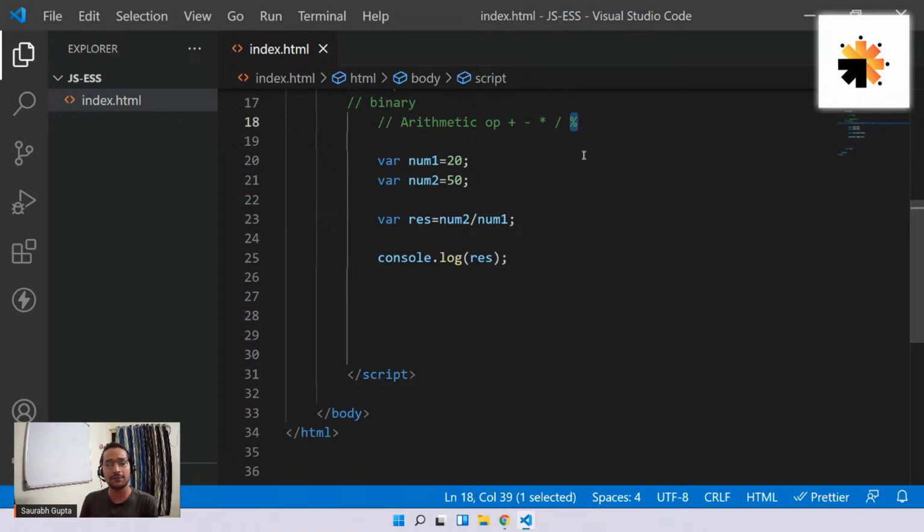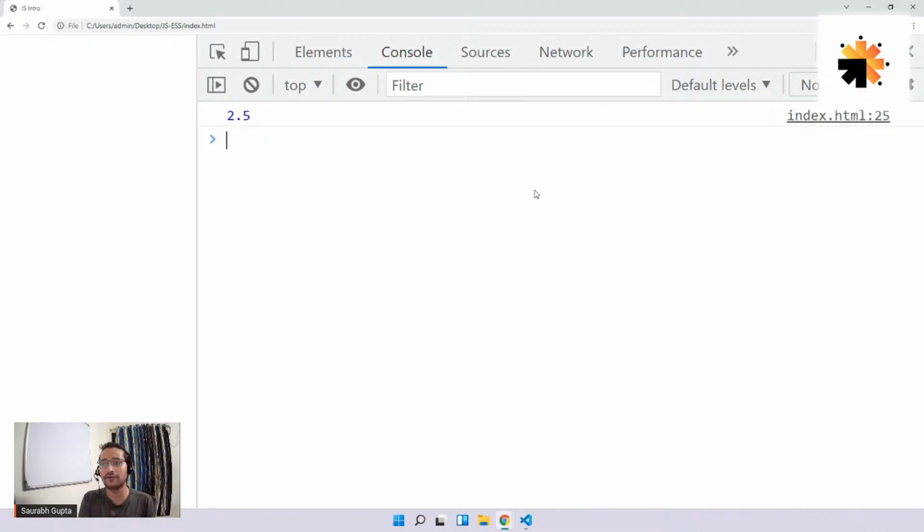Okay, now see guys, you have this modulo operator or modulus operator. What it does, now see, when you perform a division operation, you get two answers actually. The main answer is the quotient, and then you also get remainder, right? I hope you guys know remainder from the basic maths. So you get quotient and remainder. So this slash division operation will give you the quotient. So in this case, it is giving me 2.5.